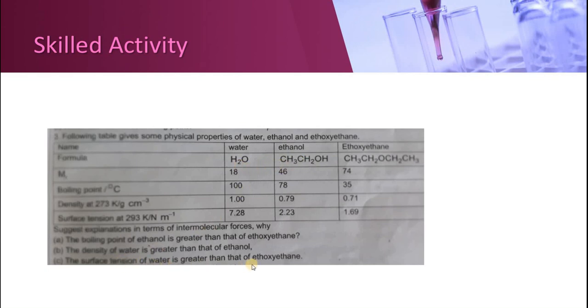Surface tension of water is greater than that of ethoxyethane. Why is the surface tension of water greater than that of ethoxyethane? Again, due to hydrogen bonding. Surface tension you have studied in first year. It is due to hydrogen bonding. The stretched surface is more stretched in case of water as compared to ethoxyethane. Next question is, 5 different bottles contain 1-propanol, butoxybutane, cyclopentanol, 2-methylbutanol and methanol.